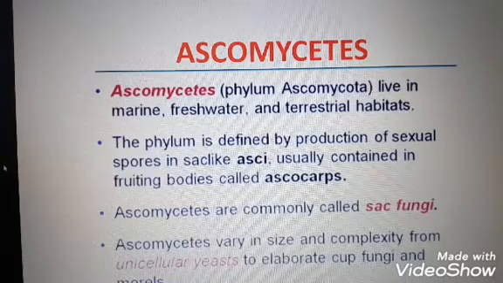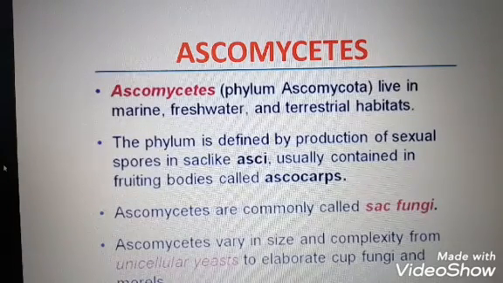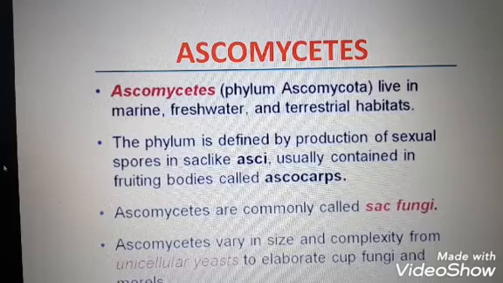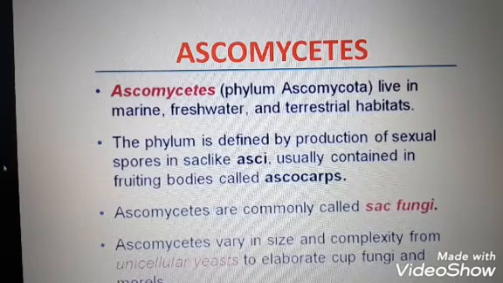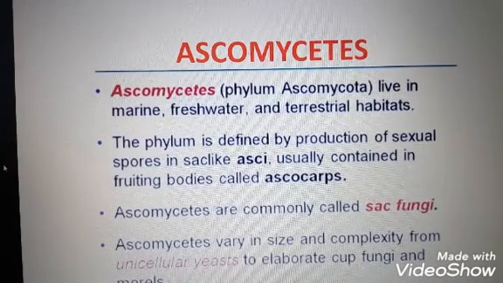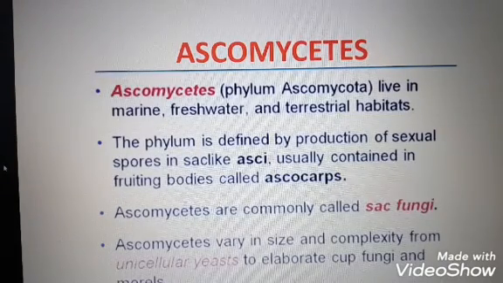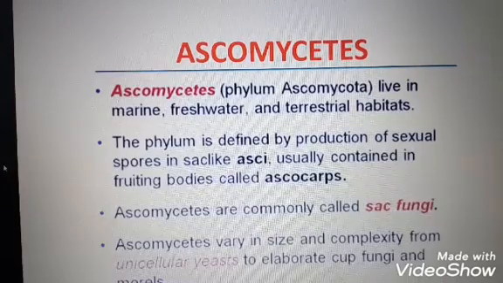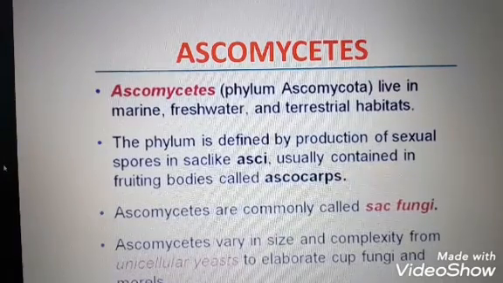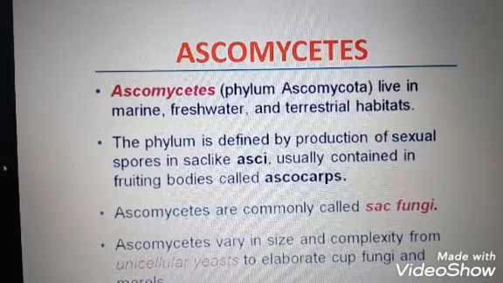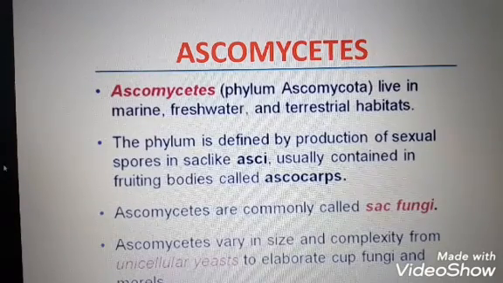Again, I am repeating: Ascomycetes is otherwise known as sac fungi. An example for this group is yeast. These organisms are saprophytes, decomposers, parasites and coprophilous.